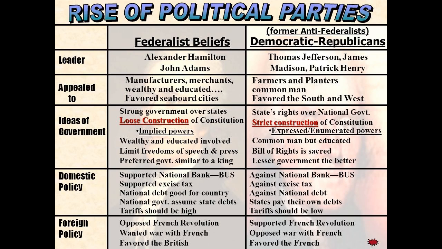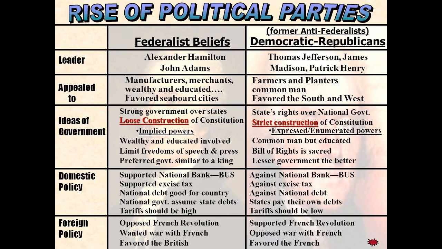The Federalists liked manufacturers, wealthy, and educated people. They wanted the government to have most of the control and the people to have little control. They supported the national bank, taxes, national debt as good for countries, government spending, state debts, and high taxes. They wanted war with France and liked Britain.